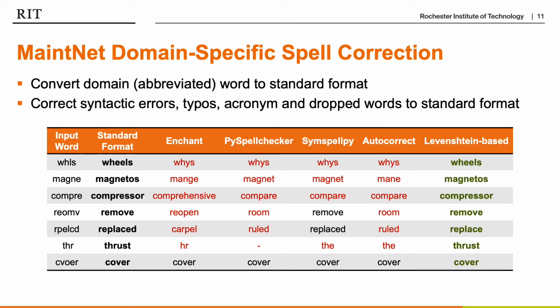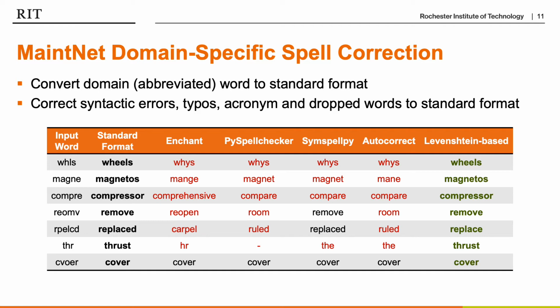In MaintNet, to be able to convert those domain abbreviated words to the standard format, as well as correct syntactic errors and typos, we decided to empirically analyze different spell checkers, such as Enchant, to see if they can convert these syntactic errors to the correct standard format.